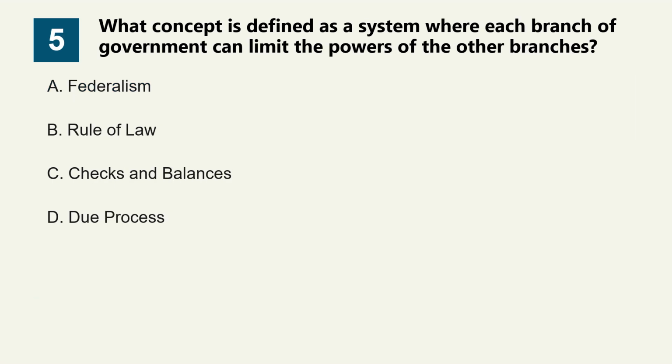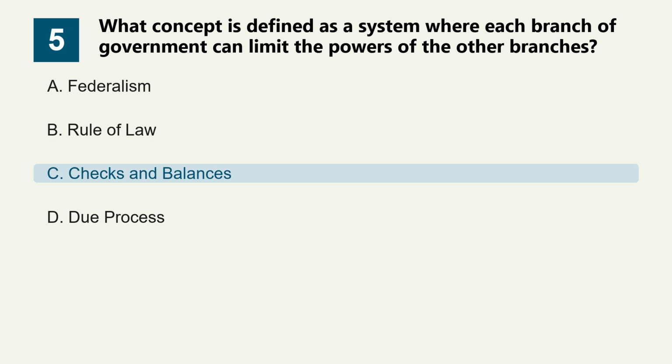Question 5. What concept is defined as a system where each branch of government can limit the powers of the other branches? Option A. Federalism. Option B. Rule of law. Option C. Checks and balances. Option D. Due process. The correct answer is option C.